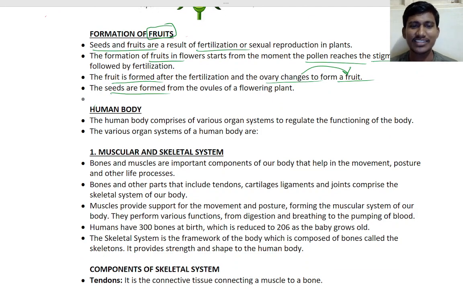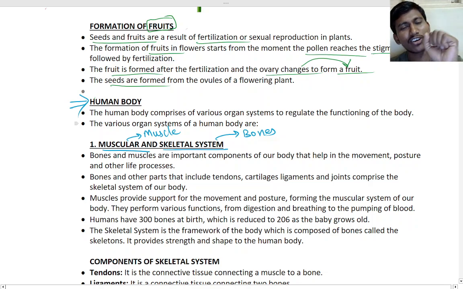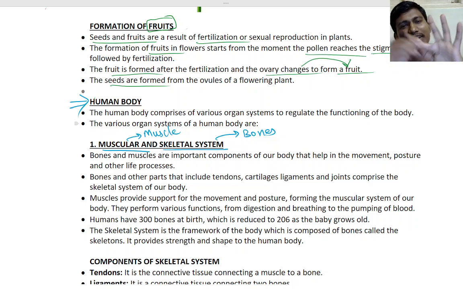So now let us study about the human body. You may be knowing your parts. Does everyone know what parts you have? Okay, good. So let us study the muscular and skeletal system. Muscular and skeletal system means what? Skeletal system means your bones, the bone system. And muscular means muscles are attached to it. You are moving your fingers and all. How are you moving your fingers? Fingers have bones, and bones are moved by the muscle inside that.